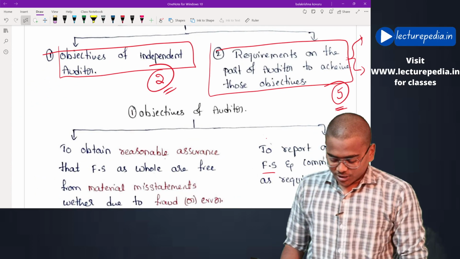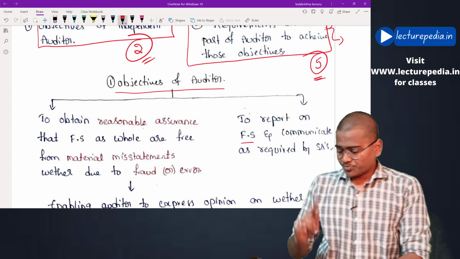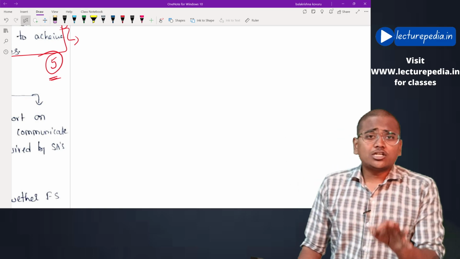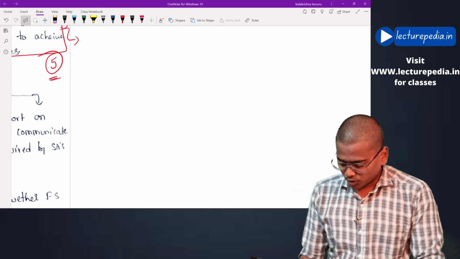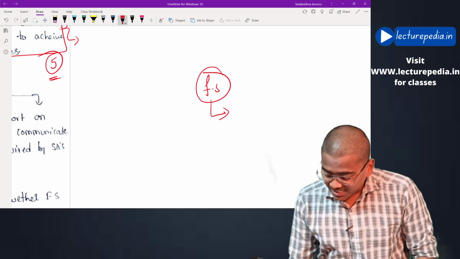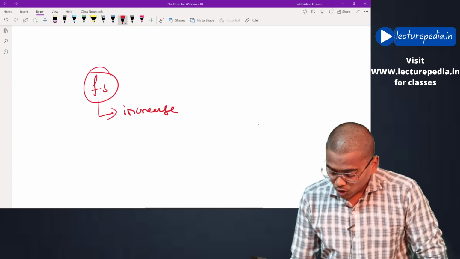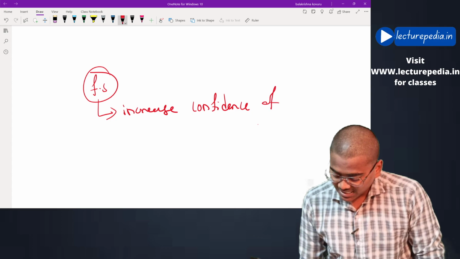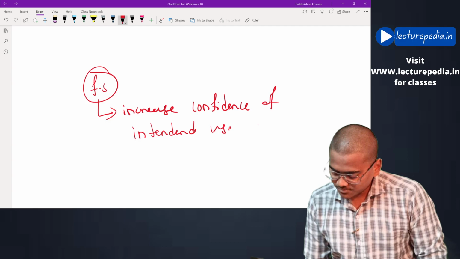Now let us enter into objectives of auditor. First of all, the auditor is conducting audit of financial statements. Why is he conducting audit of financial statements? He is conducting audit in order to increase the confidence of intended users on financial statements.